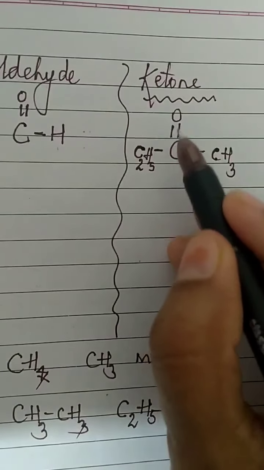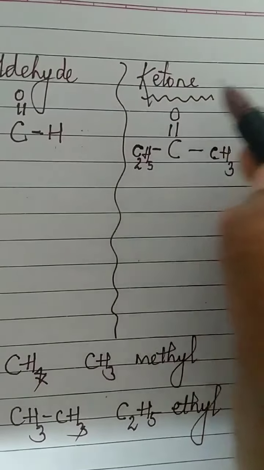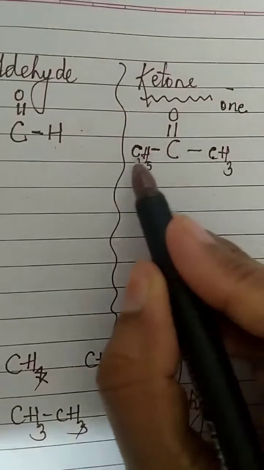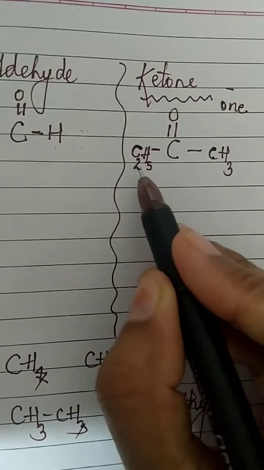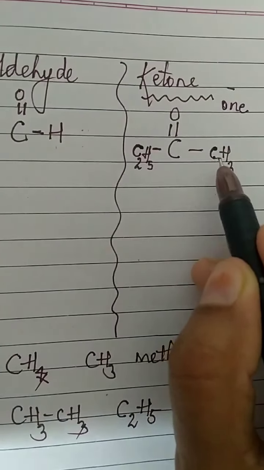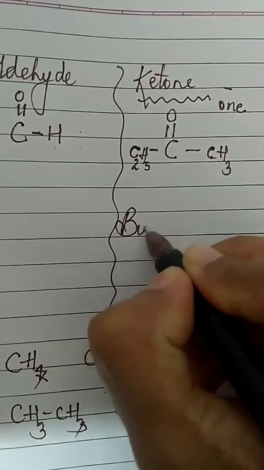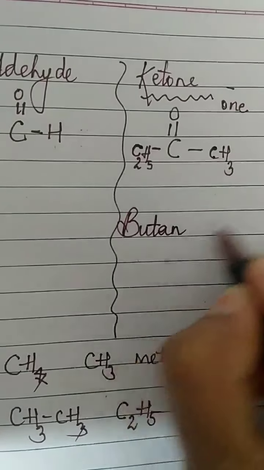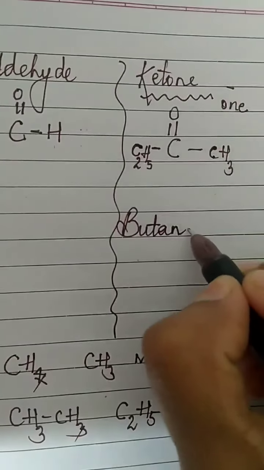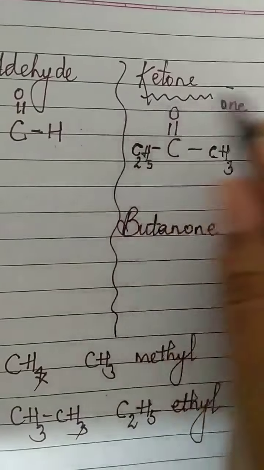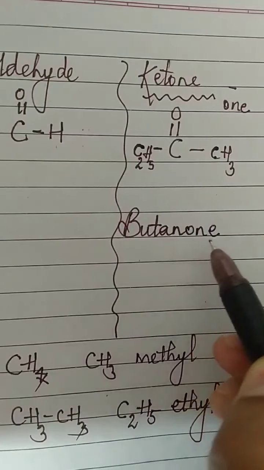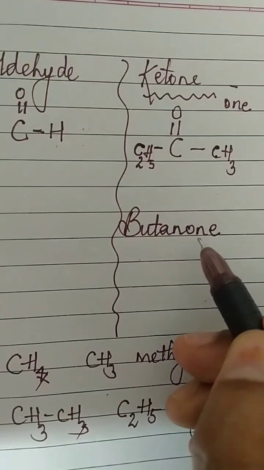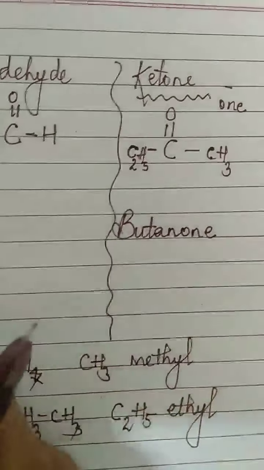First you will see that there is C double bond O, so you have to attach ONE. Now see the carbons. 4 carbons: methane, ethane, propane, butane. So the parent name is butane. E you will not write. In place of E you will write ONE. So the name of this compound is butanone. Butanone. Understood?